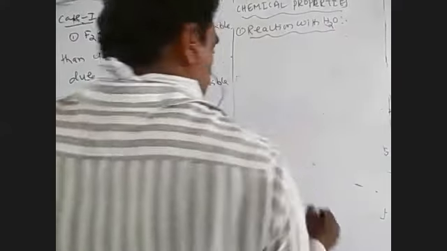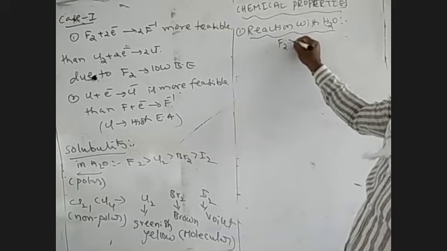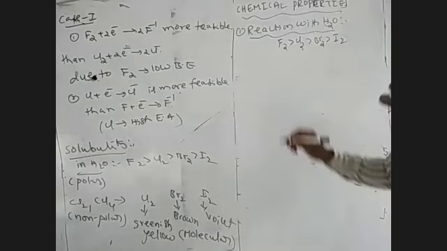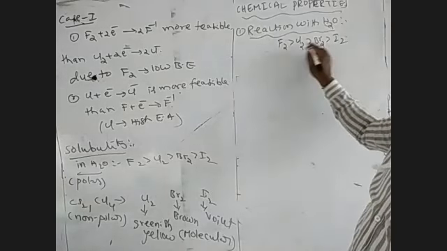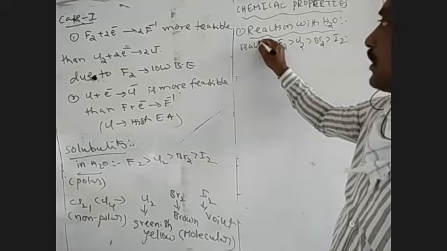The order of reactivity of halogens: F2 is more reactive than Cl2, Cl2 is more reactive than Br2, and Br2 is more reactive than I2. This is the order of reactivity: F2 greater than Cl2 greater than Br2 greater than I2.